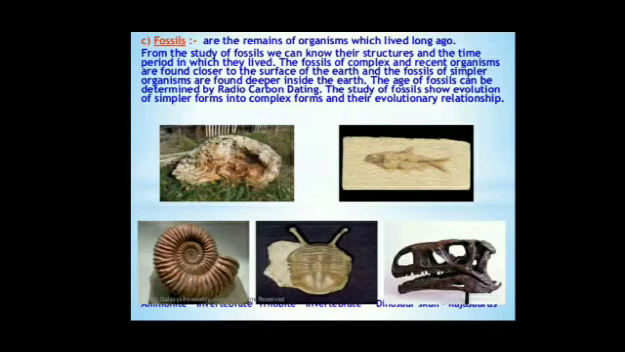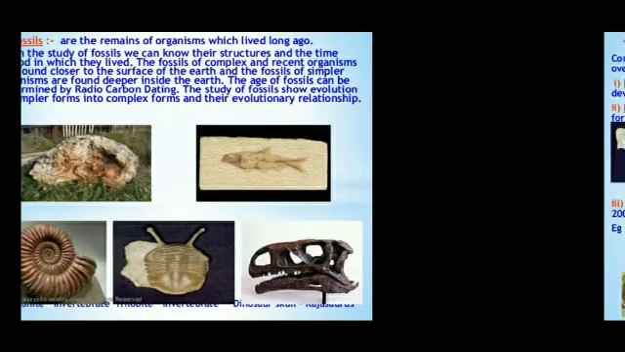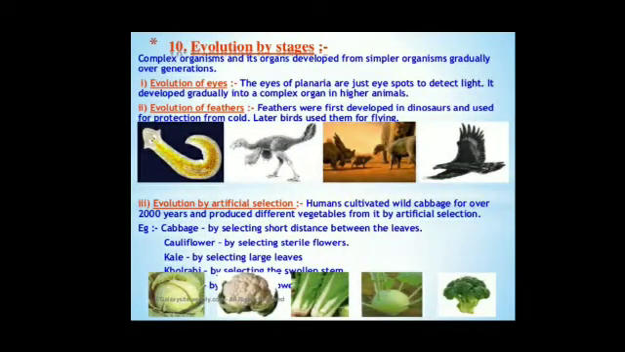There are various diagrams of fossils shown here. First one, evolution by stages. Complex organisms and their organs developed from simpler organisms gradually over generations. Evolution of eyes. The eyes of planaria are just eye spots to detect light. It developed gradually into a complex organ in higher animals.